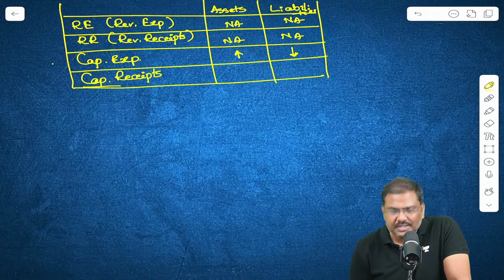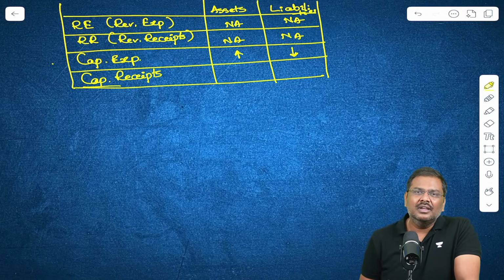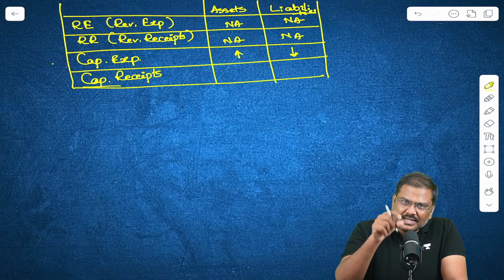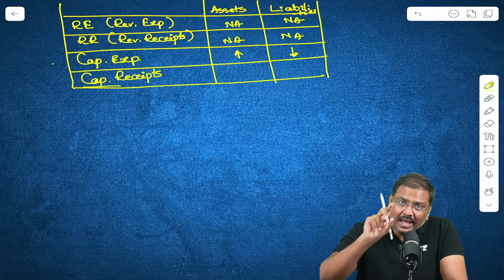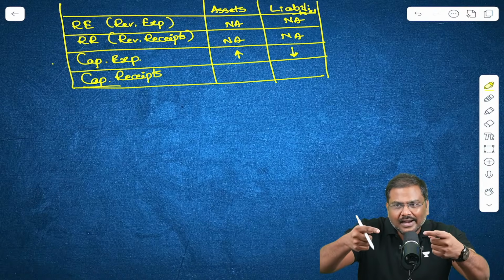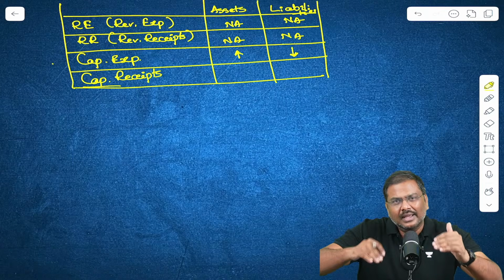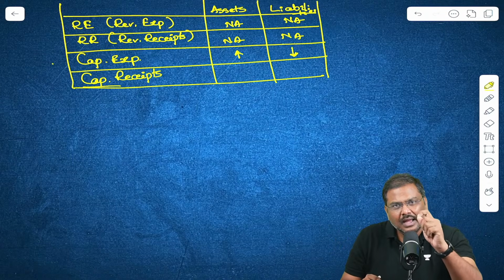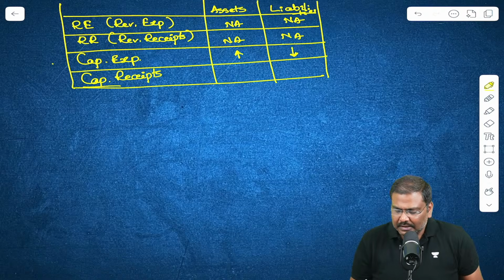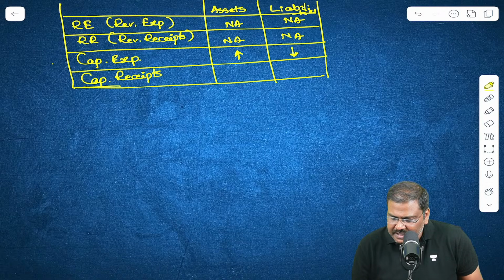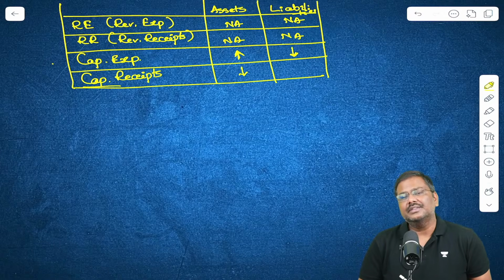And how do you understand what will happen in capital receipts? Whatever is happening for assets and liabilities in capital expenditure, exactly the opposite is going to happen under capital receipts. That is, for capital expenditure, assets are increasing. For capital receipts, assets will decrease.